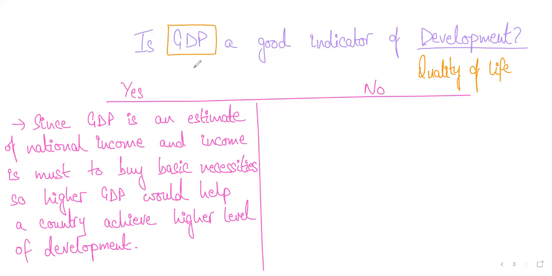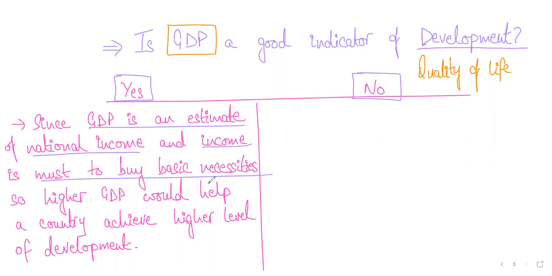So first, we were talking about this question: is GDP a good indicator of development? To answer that, we said we'll divide the screen into two parts. One would be yes, it can be, and the other is no, it is not. In the yes part, we said since GDP is an estimate of national income, which is the total income of people living in a country, and income is a must to buy basic necessities. So higher GDP would help a country achieve higher levels of development, because it's only after people earn some basic income that they will be able to meet their basic necessities, like at least eat healthy food, at least eat 2 or 3 times a day, and so on.